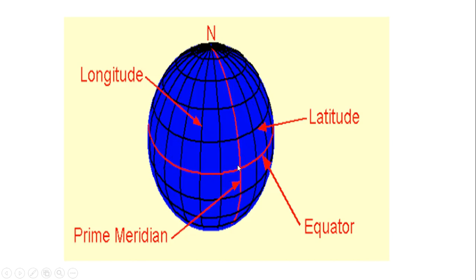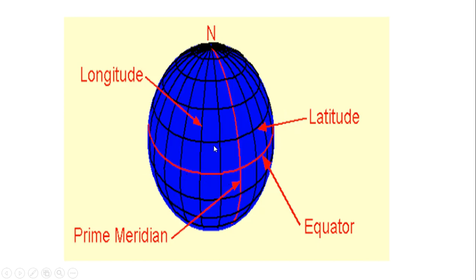The equator divides the earth into two halves: up, the northern hemisphere, and down, the southern hemisphere. Today we talk about longitudes, latitudes, and the equator.